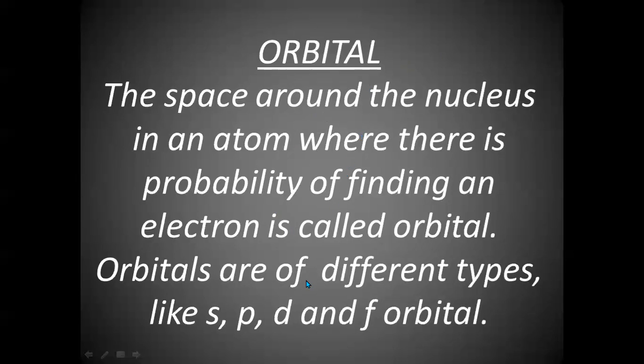Those are called sub-energy levels, and you know that sub-energy levels are designated by s, p, d, and f. There will be orbitals in every sub-energy level, and they are also named s orbital, p orbital, d orbital, and f orbital. So orbitals are of 4 types, designated as s, p, d, and f orbitals.